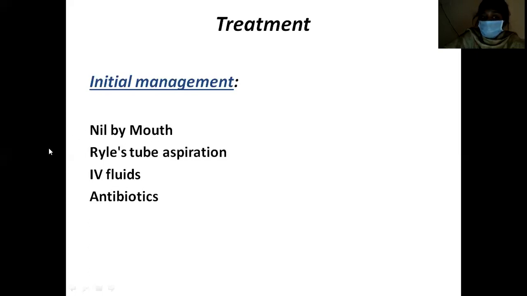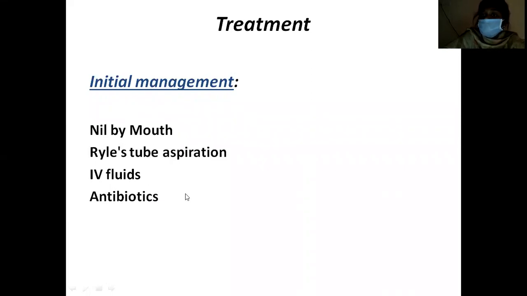Next is Ryle's tube aspiration. You have to insert the nasogastric tube. Next, you have to optimize with the help of IV fluids, and also you have to correct the dehydration, and give IV antibiotics. This is the initial management. That is, you have to stabilize the patient, resuscitate and optimize the patient.